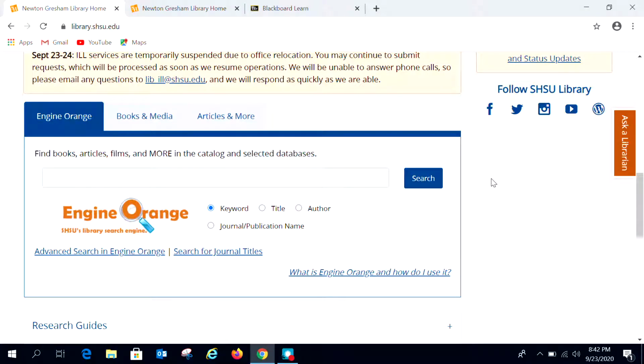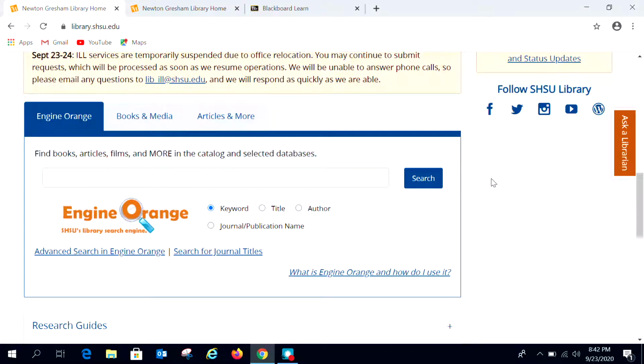And there's one caveat about that that I want to point out, and that is with regard to specifically our academic articles. This database communicates with all the information that we have available to us in the library at a rate of about 80%. So specifically, if you are looking for academic articles, if you conduct your search in Engine Orange, I would also suggest that you go to our subject-specific databases as well and do a search for your articles there also, because that will ensure that you don't miss that 20% that doesn't appear in Engine Orange.